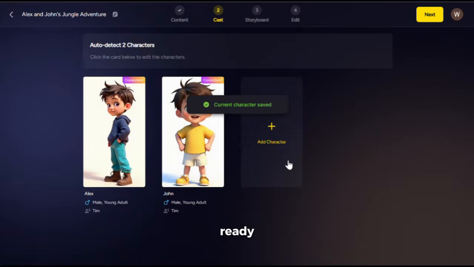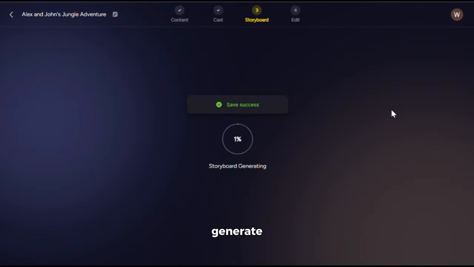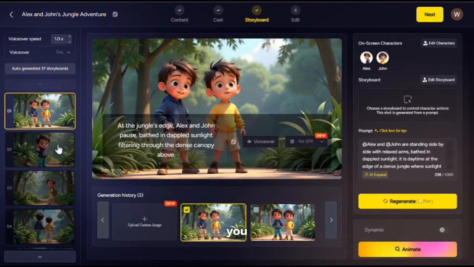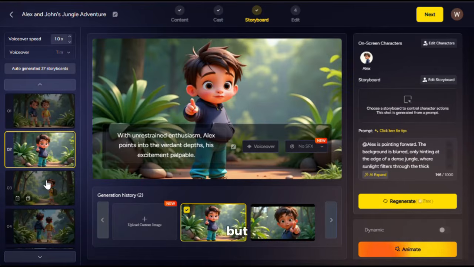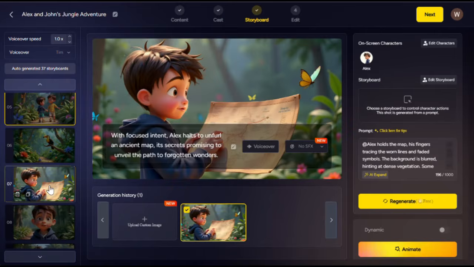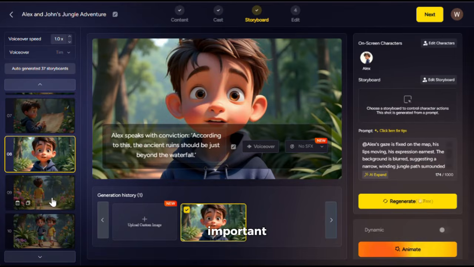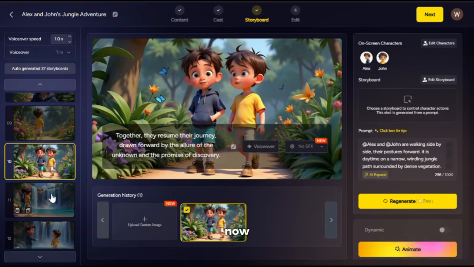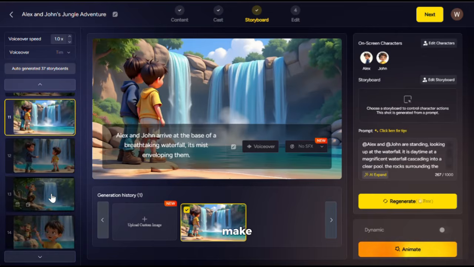Once your characters are ready, click on Next and let it generate all the images for the scenes with consistent characters. And here it is. As you can see, it has created all the scenes with the images and they look awesome. But most importantly, you can see that the characters remain consistent throughout the video, which is very, very important to create an engaging video.